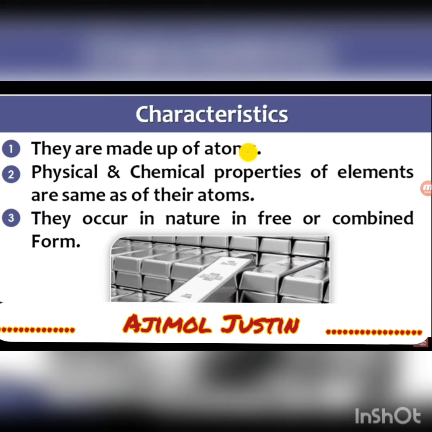And the characteristics of elements are they are made up of only one kind of atom. Physical and chemical properties of elements are the same as their atoms. So if oxygen is an atom, then the physical and chemical properties of that atom will be shown by these elements also. Then they occur in nature in free or combined form.